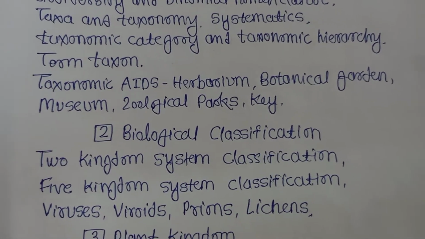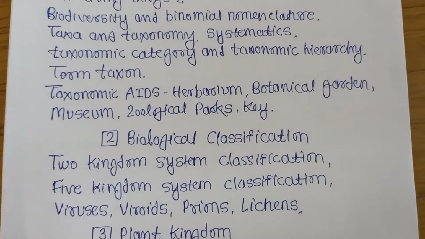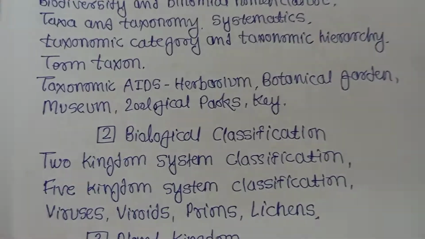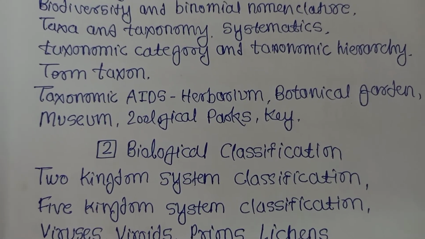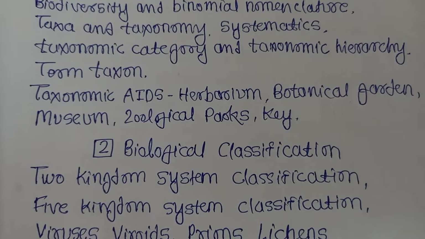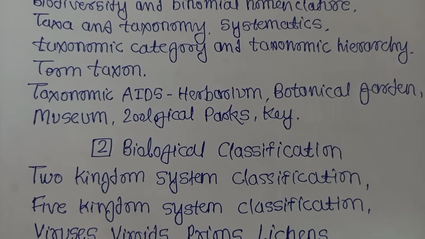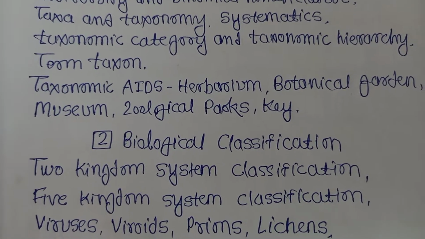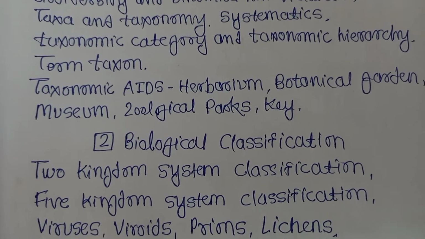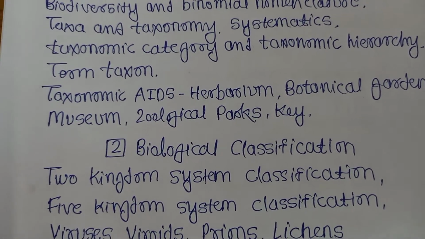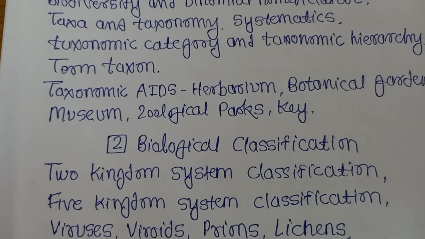Then taxonomic aids, what are they? To study taxonomy, particular things are helpful, just like herbarium. This is the collection of dried plants, that is called herbarium. Then botanical gardens, this is the live plant collection in a natural place. Then museum, dead animals are preserved in formalin bottles,